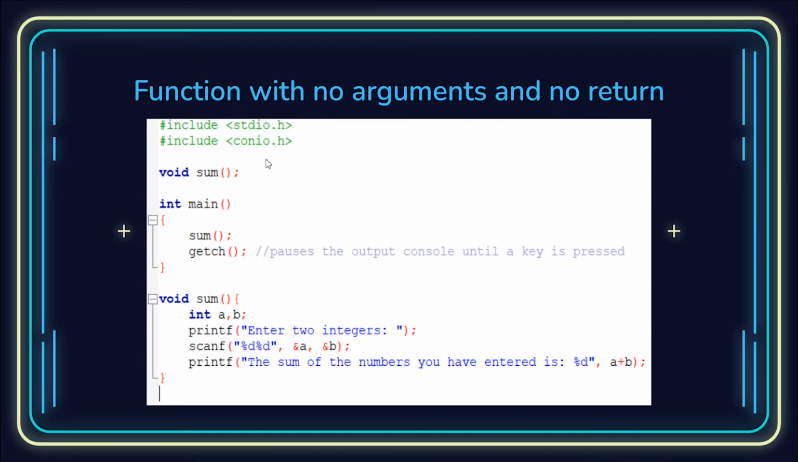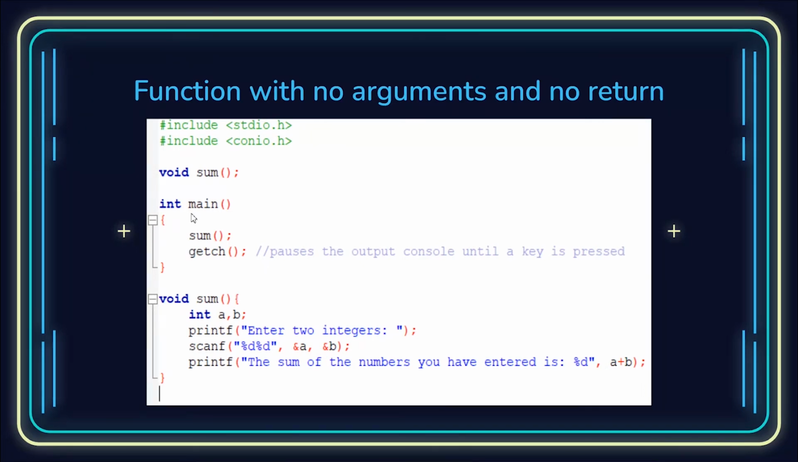Okay, so this is the first type, that is no arguments and no return. Look, the usual goes, then there's void sum. As you can see that there are no arguments mentioned, and here also void sum, there are no arguments or no parameters either.